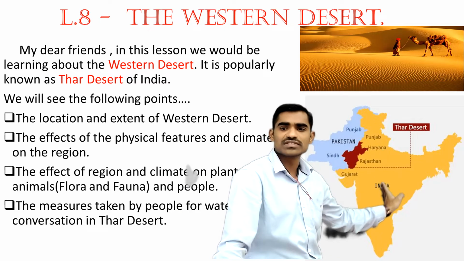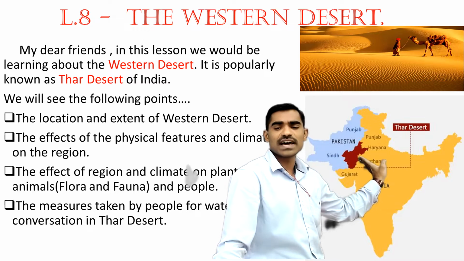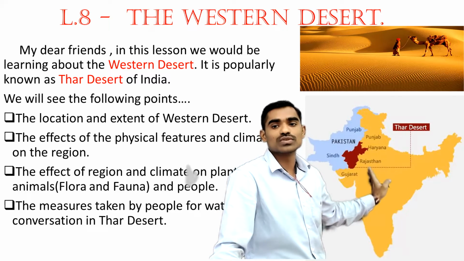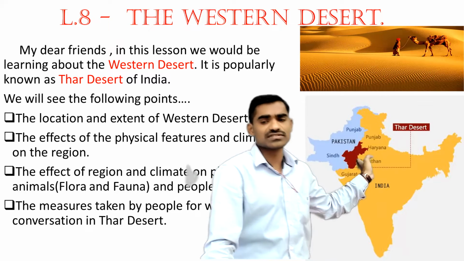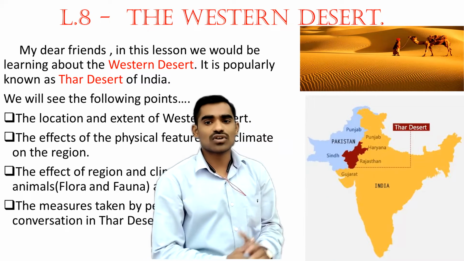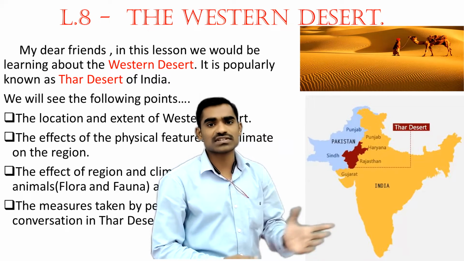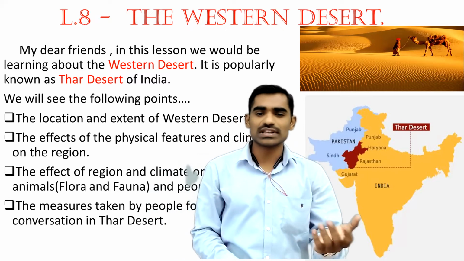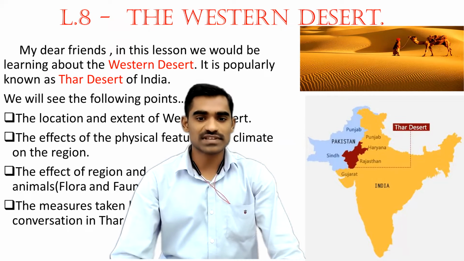You need to move towards the northwestern side to see the desert. Hence, in the northwestern side, you are having the Great Indian Desert, Western Desert, Marusthali, and all such other names.